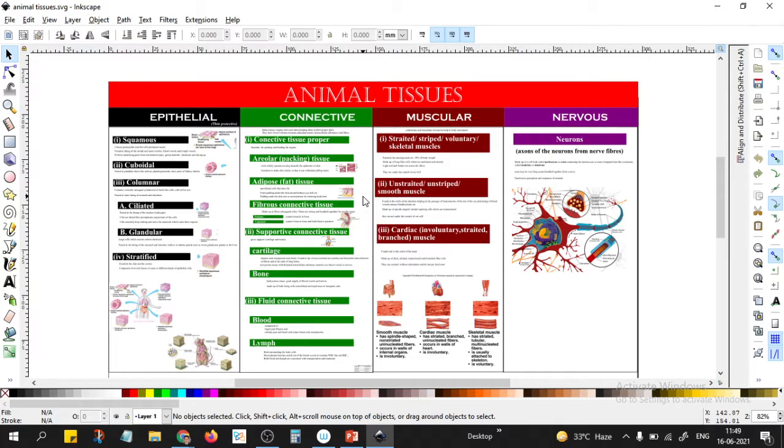Epithelial is covered. So can anyone tell me which kind of tissue is present in the trachea, the windpipe? The inner lining of the trachea will have ciliated columnar epithelium. Okay. What type of tissue will be present in the inner lining of the cheek?